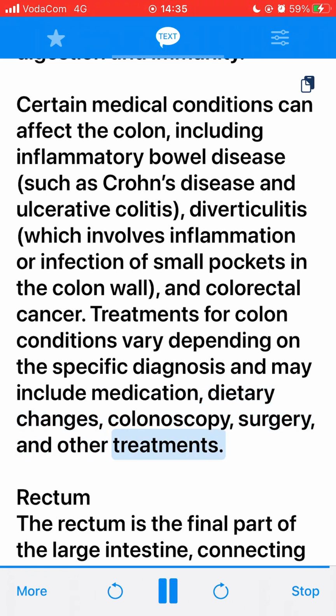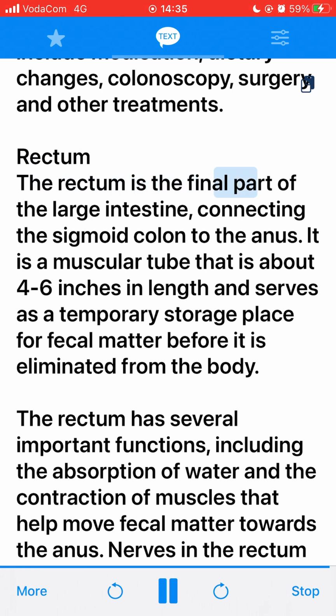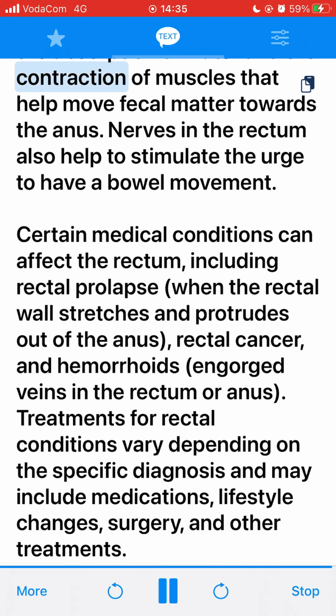Rectum. The rectum is the final part of the large intestine, connecting the sigmoid colon to the anus. It is a muscular tube that is about 4 to 6 inches in length and serves as a temporary storage place for fecal matter before it is eliminated from the body. The rectum has several important functions, including the absorption of water and the contraction of muscles that help move fecal matter towards the anus. Nerves in the rectum also help to stimulate the urge to have a bowel movement.